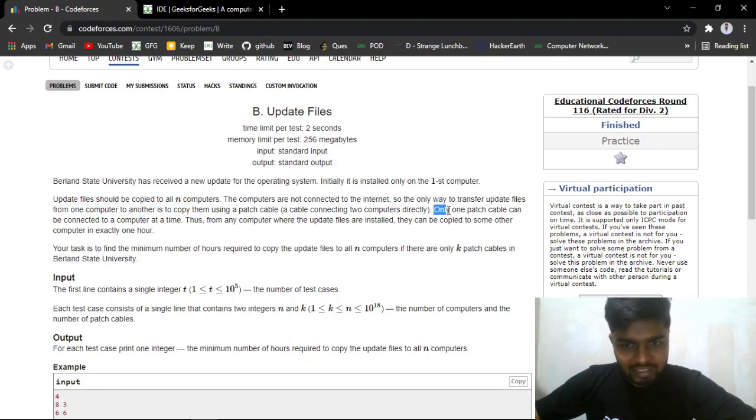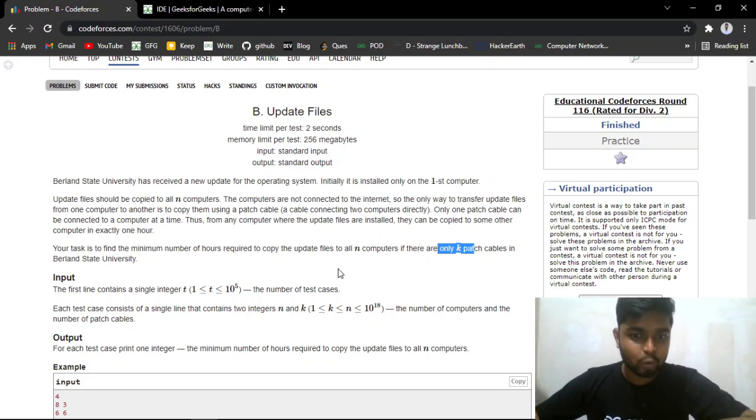Using one cable you can push the update from one computer to another computer in 1 hour. This is also something that has been given to us. So using one cable you can only update one computer from an updated computer, and it will take 1 hour. Your task is to find the minimum number of hours required to copy the update to all the n computers, where at maximum only k cables will be available at a particular point of time.